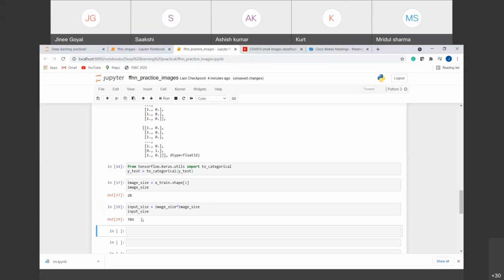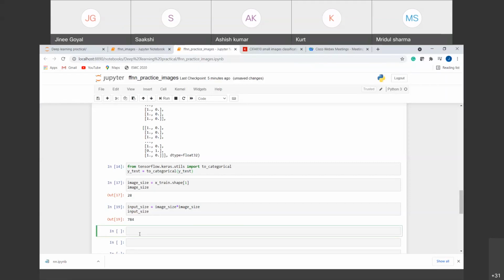It will be 784 neurons in the input layer. Now you see why we use other types of algorithms instead of feed-forward neural networks for images. Because if the image size is as small as 28 by 28, we will have 784 neurons in the input layer. I hope you get what I am trying to say here.